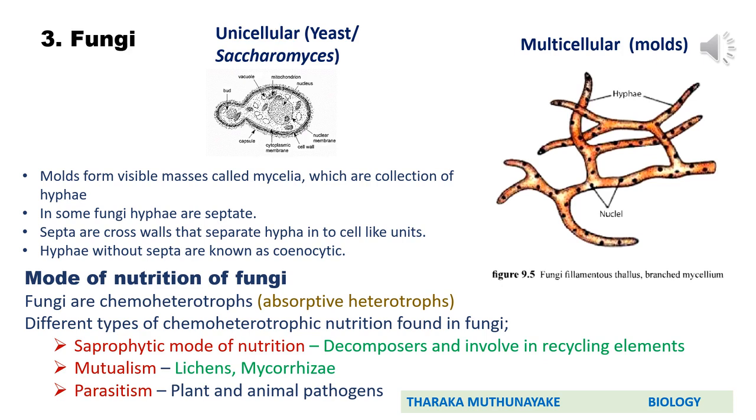Mycorrhizae are formed by filamentous fungi attached to roots of higher plants. You know that very well. The third one is parasitism. Parasitic fungi are pathogenic on plants and animals. So here again remember one thing: irrespective of the different modes of nutrition, as we said earlier in diversity, all fungi are absorptive heterotrophs.